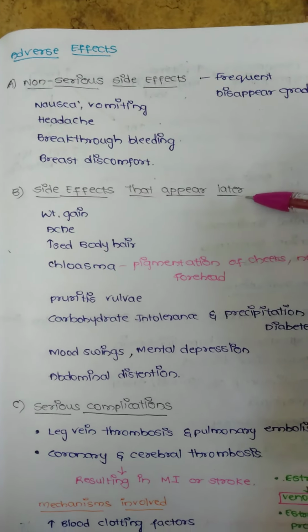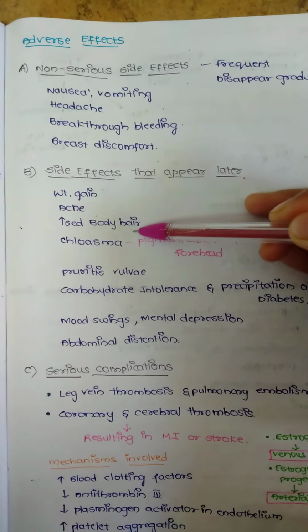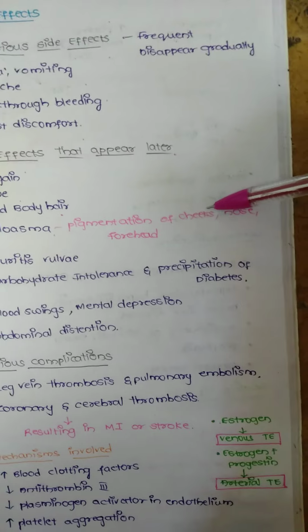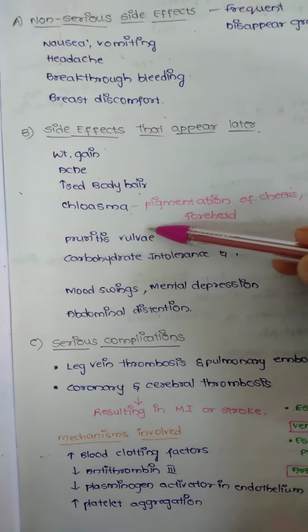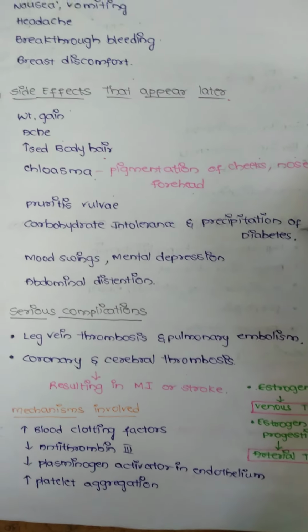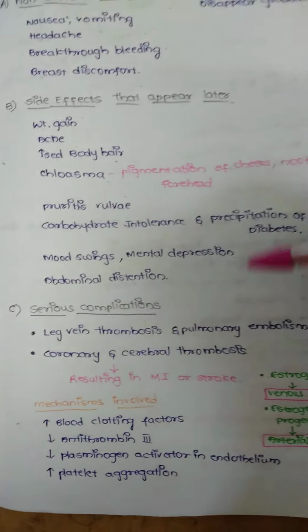The side effects that appear later are weight gain, acne, increased body hair, chloasma, that is pigmentation of cheeks, nose, forehead, and pruritus vulvae, carbohydrate intolerance and precipitation of diabetes, mood swings, mental depression, abdominal distension.